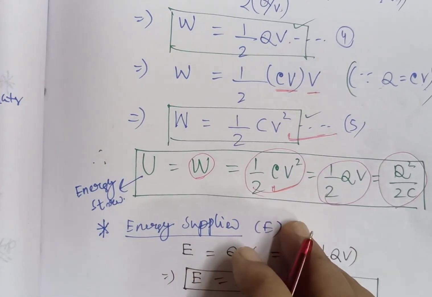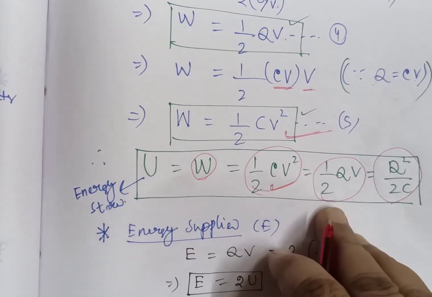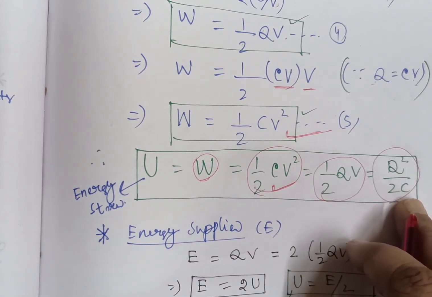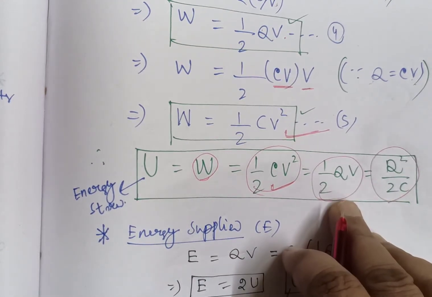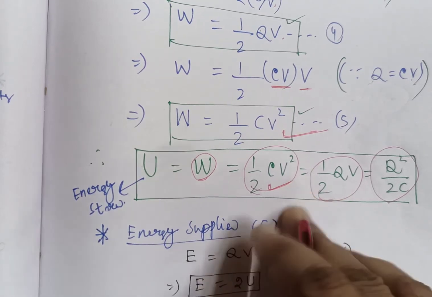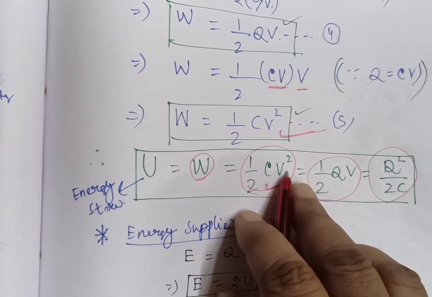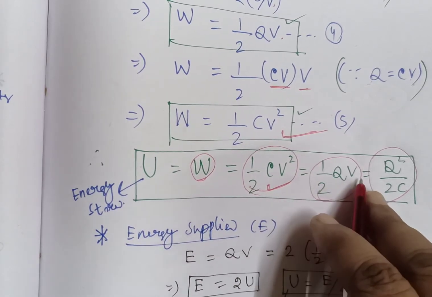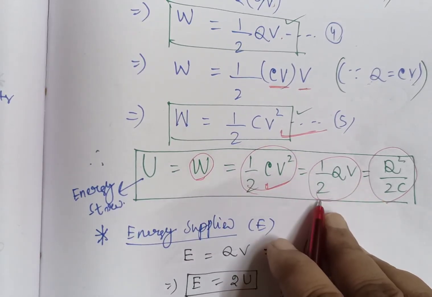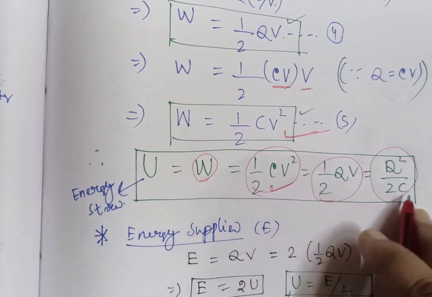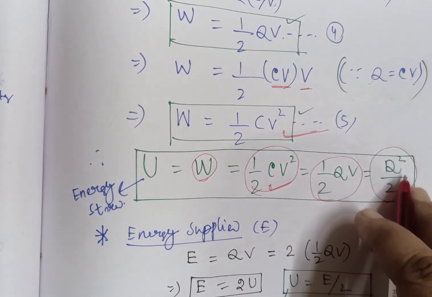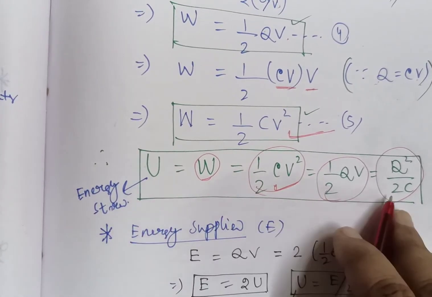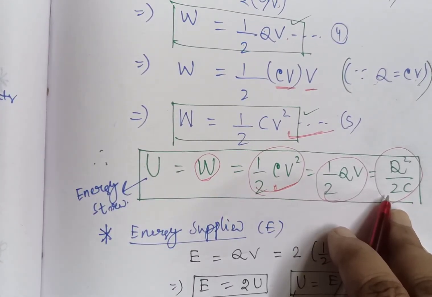So there are three formulas: half CV square, second one is half QV, and third one is Q square by 2C. While you are solving the problem, look at what data you have been given. If C and V data is given, you can use the formula half CV square. If data Q and V is given to you, you should use the formula half QV. Then the next formula is Q square by 2C. These are the formulas that represent the energy stored in your capacitor or a conductor.